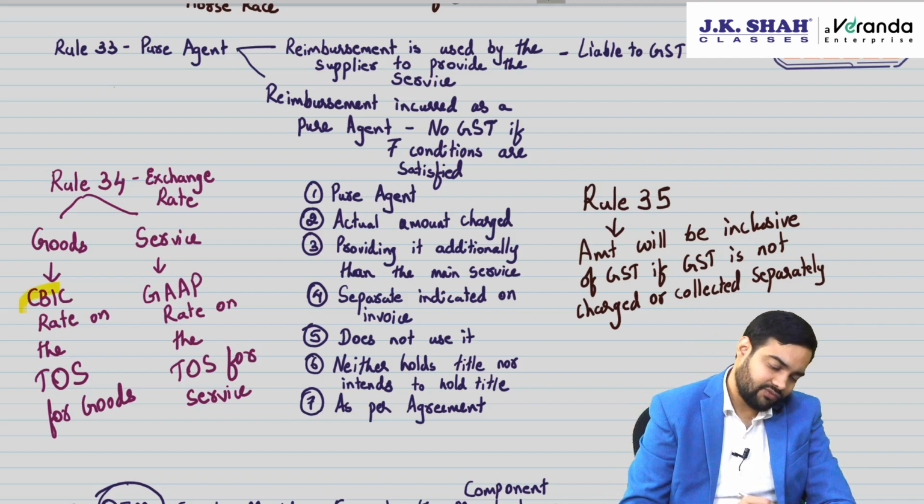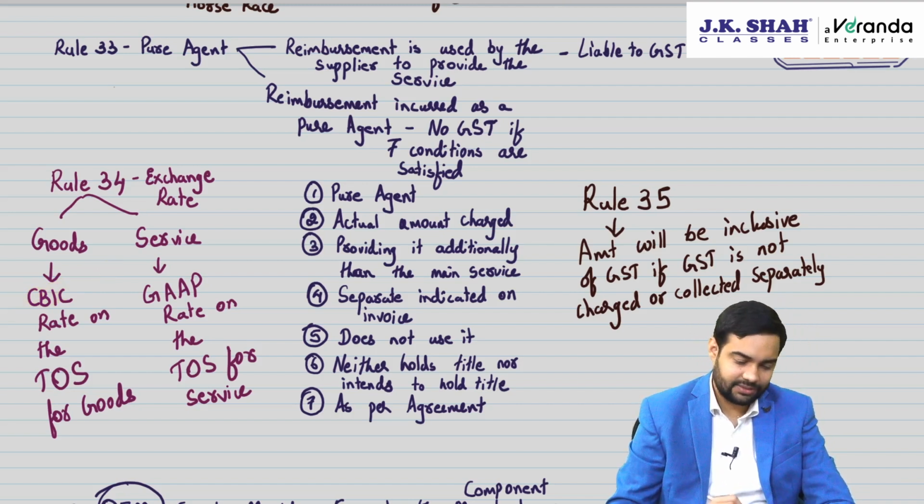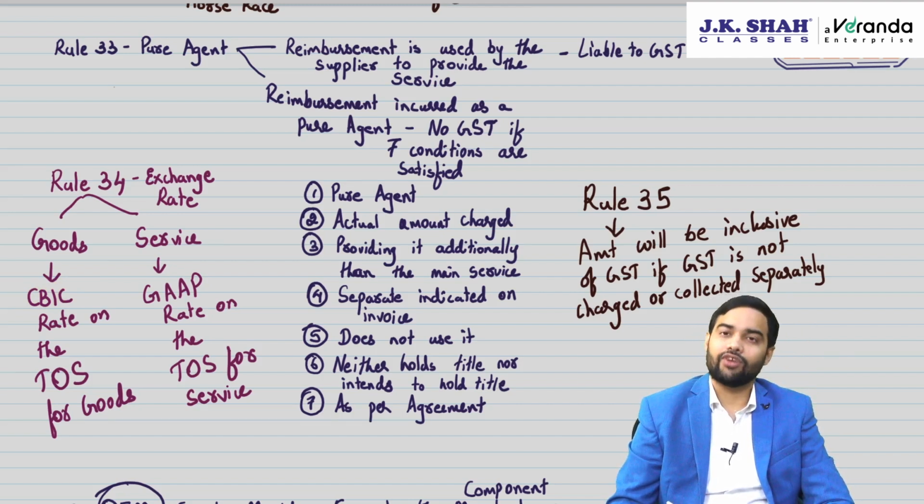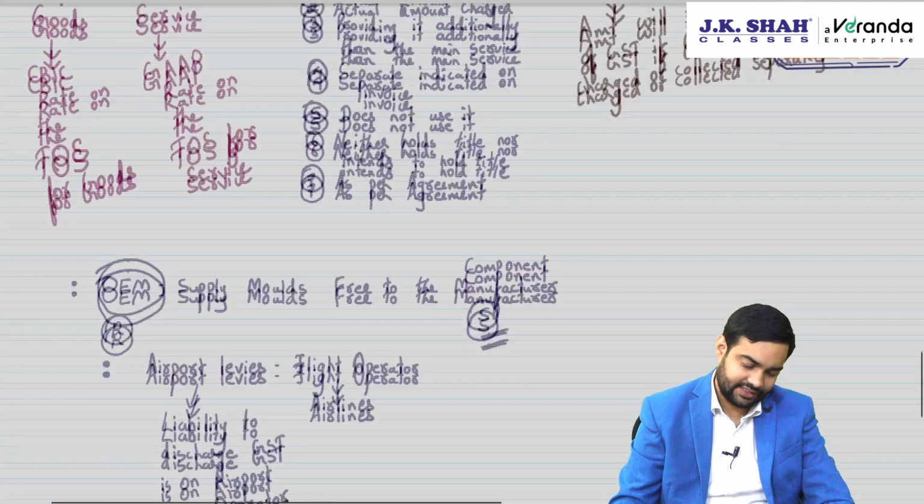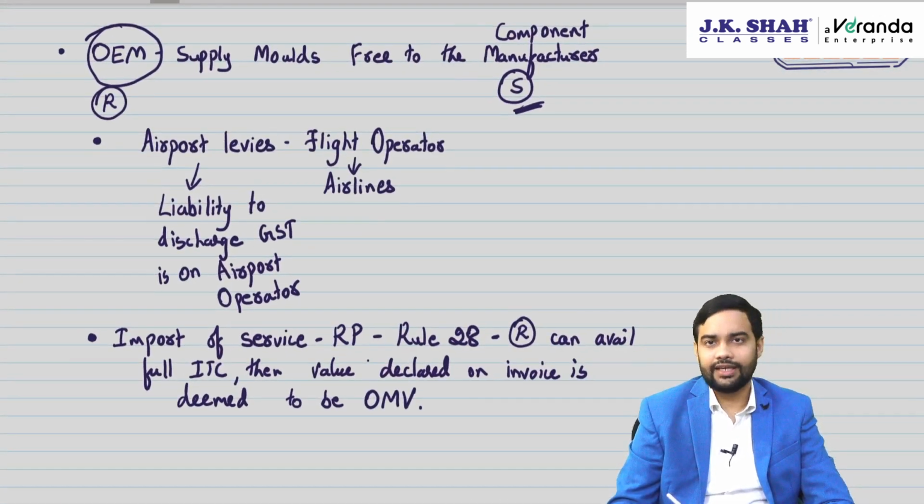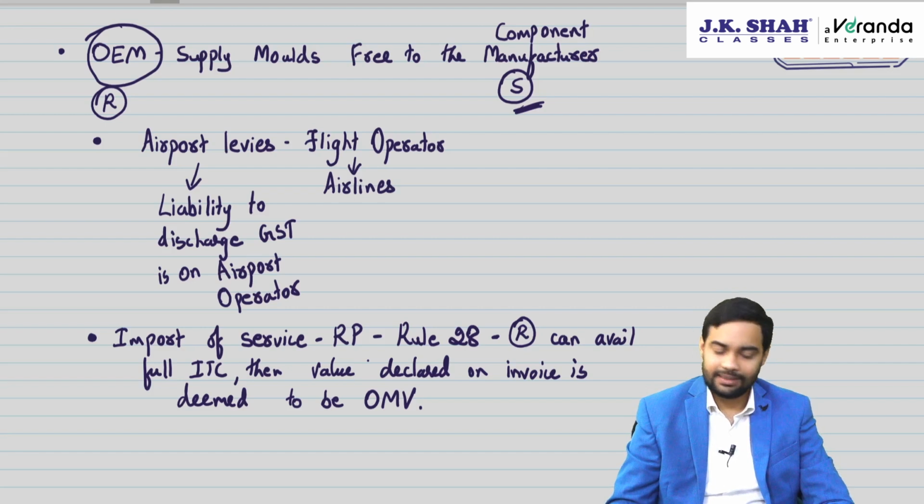Exchange rate for goods, CBIC rate; for services, generally accepted accounting principles. Rule 35: amount will be considered as inclusive of GST if you have not collected or not charged GST. OEM circular, be very careful, free provided. If it was an obligation of the recipient, no GST. If it was an obligation of the supplier, it's an additional consideration to the supplier.